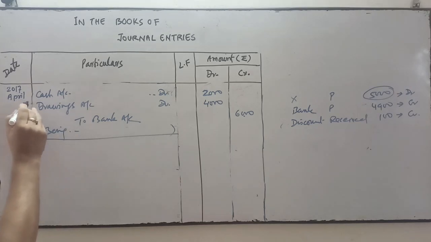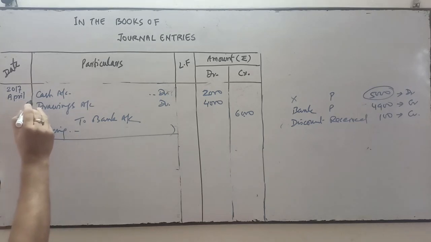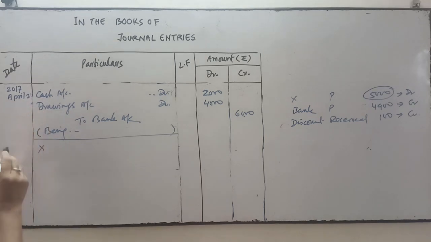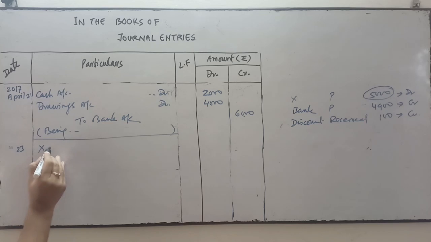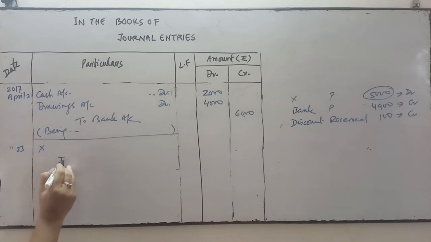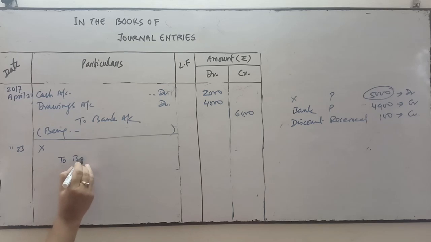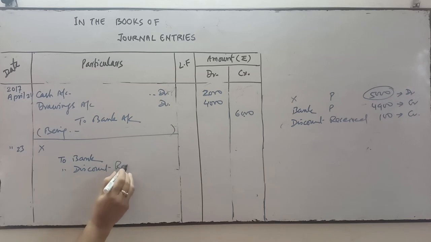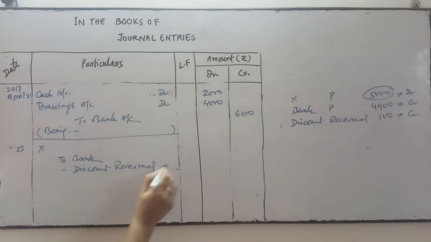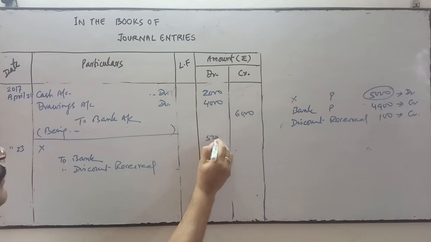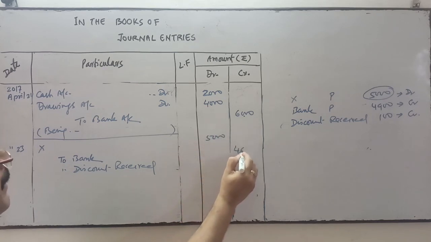The previous entry date was April 21, then April 23rd. X account debit to bank account, bank is credit, to discount received is credit. So X is debit by 5,000, bank is credit by 4,900, and 100 is the discount.